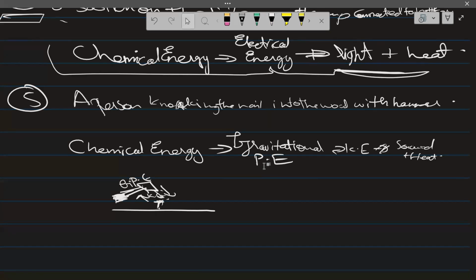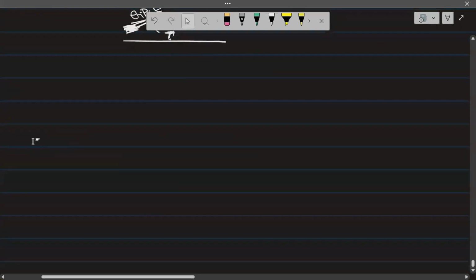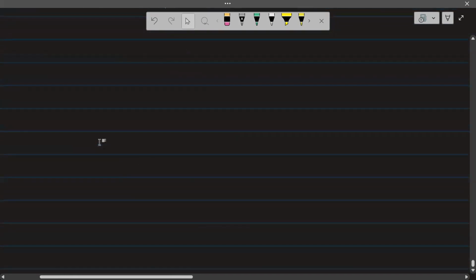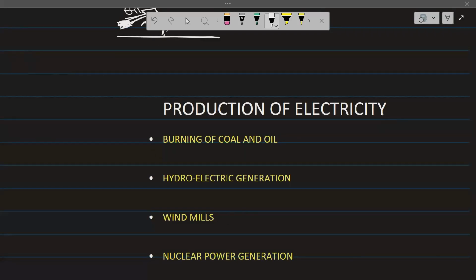Now we'll do the production of electricity. There are many ways in which electricity can be produced. So in production of electricity, we do the burning of coal and oil. So how is it done?